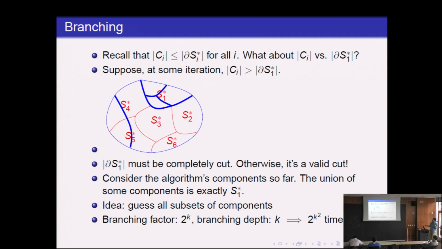This is if this is true. So that's pretty nice. Basically, this means that if we have this inequality at any point in the algorithm, we can apply recursion with no loss in approximation because we guessed S1 exactly. So the hard case is when the ith cut that greedy makes is at most the S1 boundary for all i. Of course, this is a much tighter inequality than what we originally had. So let's see if we can explore this further.